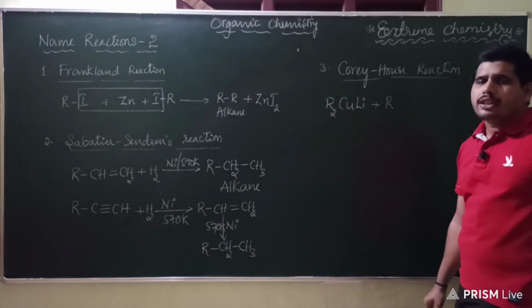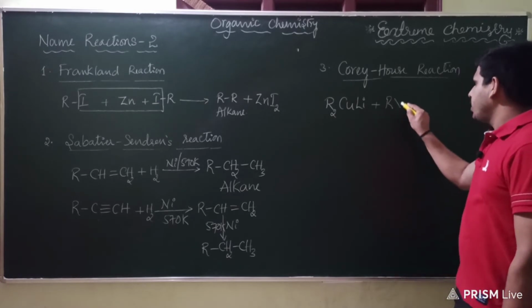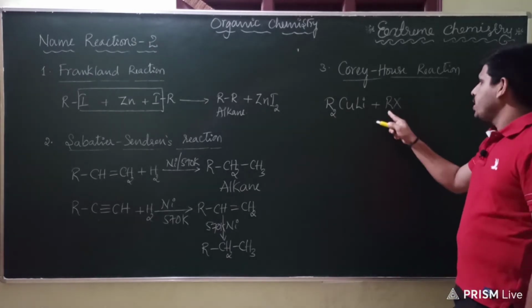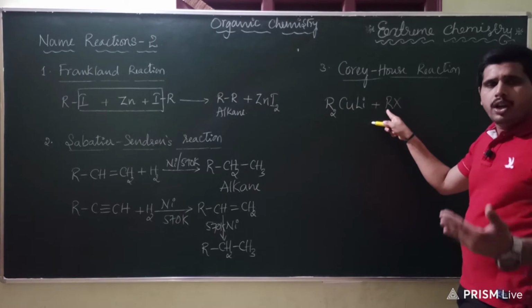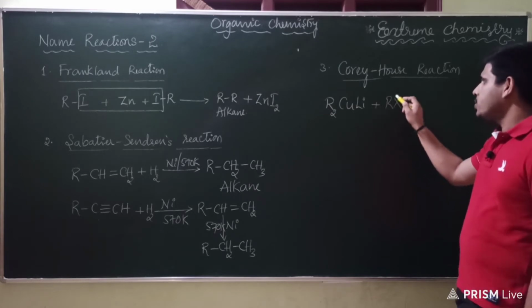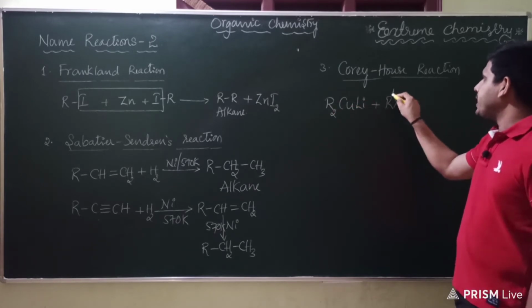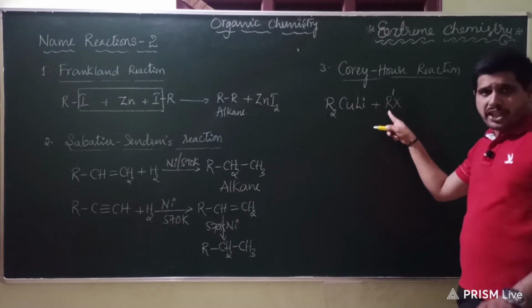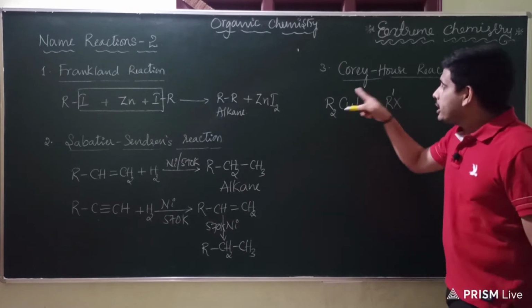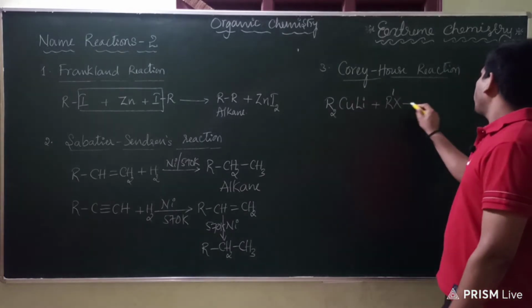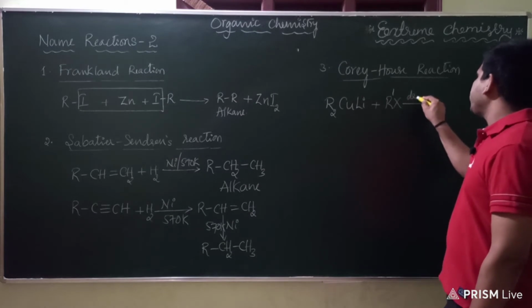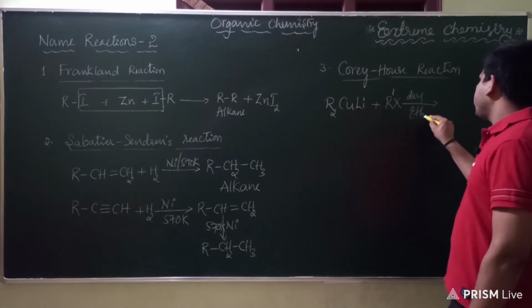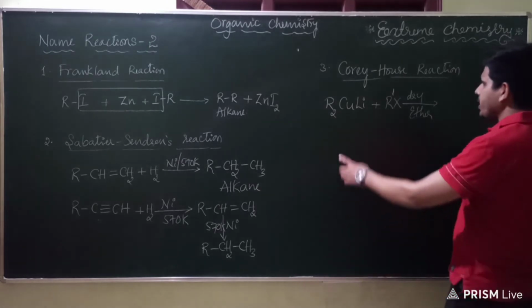This reactant is treated with alkyl halide. What is alkyl halide? R-X, where X stands for a halogen atom. R is, as you know, methyl, ethyl, propyl groups. To differentiate these two, let me write R'-X. R' indicates that it is a different alkyl group from R. So when you carry out this reaction in dry ether medium, what will you get?